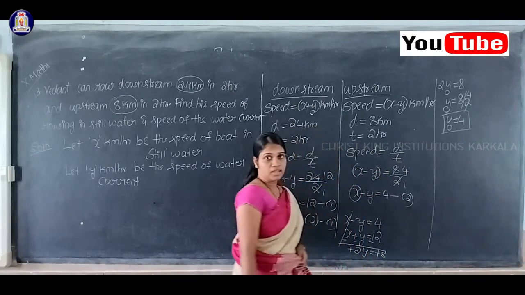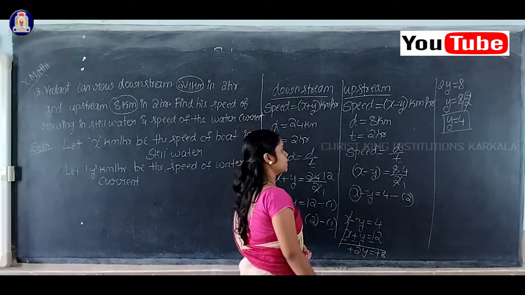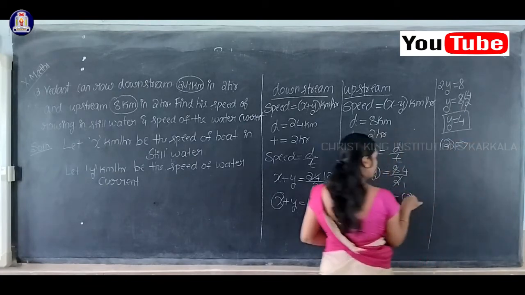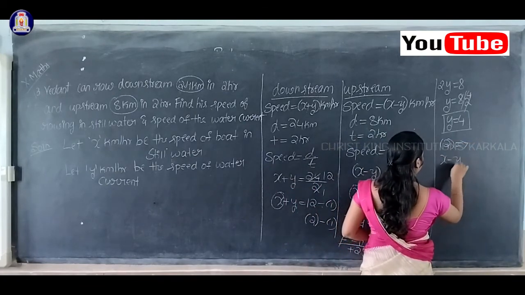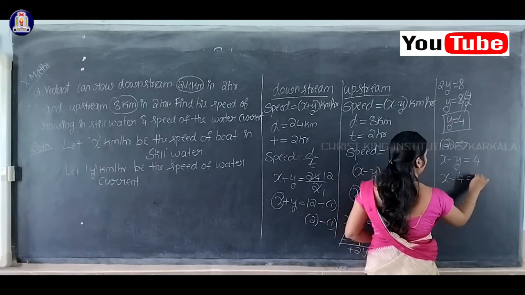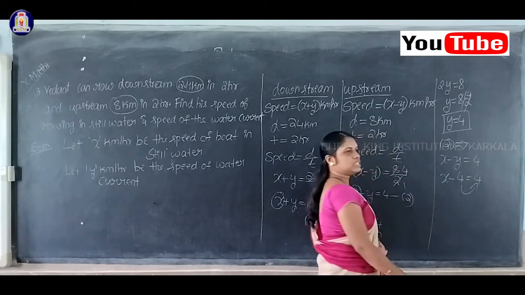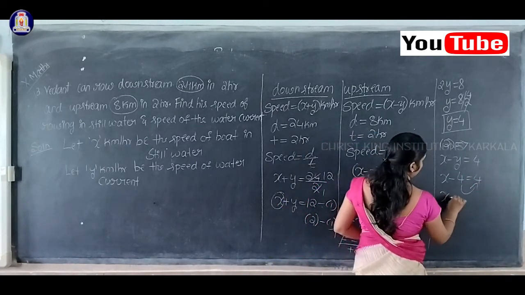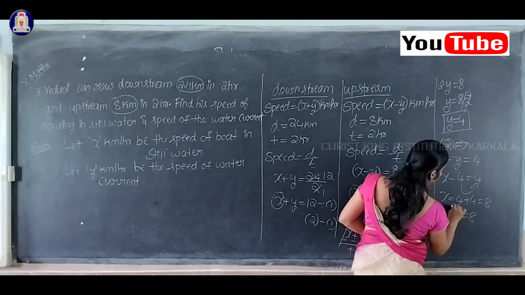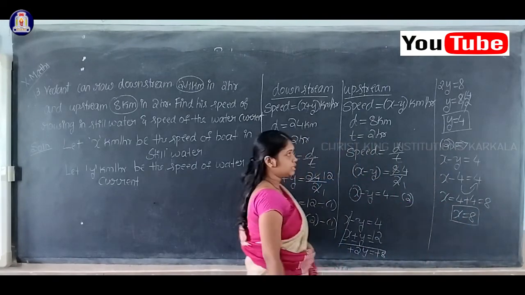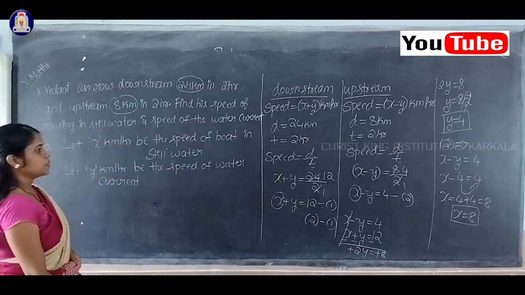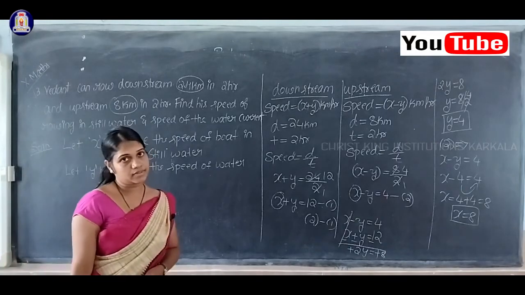In the same way we'll calculate the value of x. I'll refer to equation 1, or you can refer to equation 2 also. I'll refer to equation 2 because this is the simplest equation. x minus y is equal to 4. In the place of y substitute 4. Now shift this minus 4 to the right hand side. Therefore you will get 4 plus 4 is equal to 8. So the value of x is equal to 8. The value of y is equal to 4. So x and y mean what here? Speed of boat as well as speed of stream.